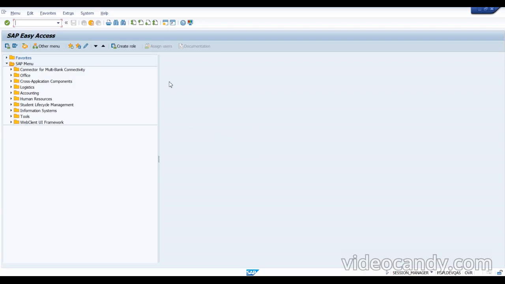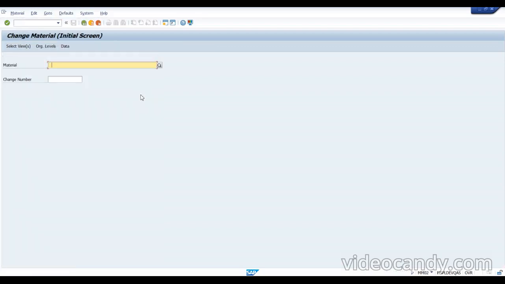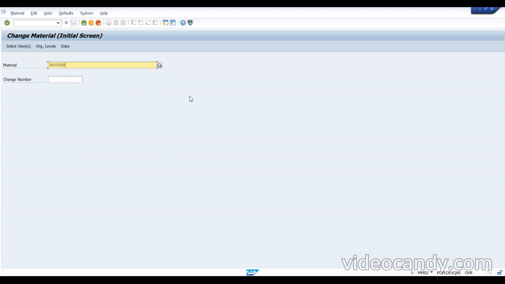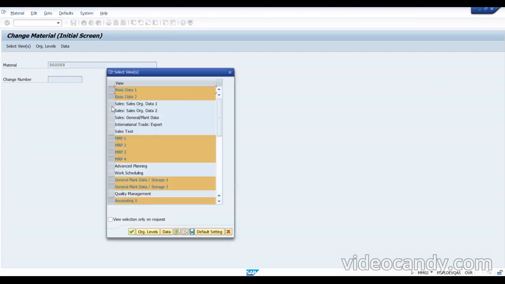Okay, we can take some item. Let's take this item over here. Let me go to MM02 and take some FG item, maybe this one, just as an example. Give the sales view here, because this item should have a sales view and also the purchase view. Both should be there.